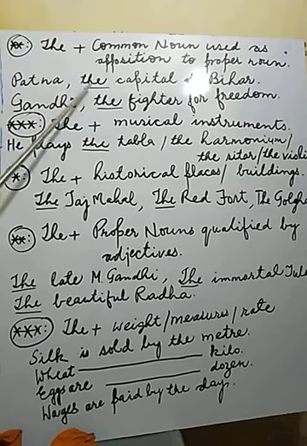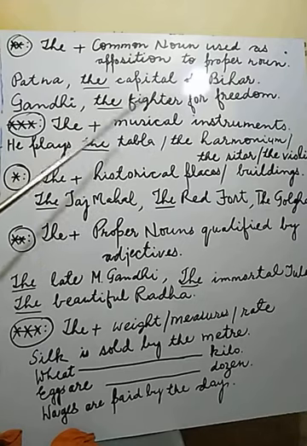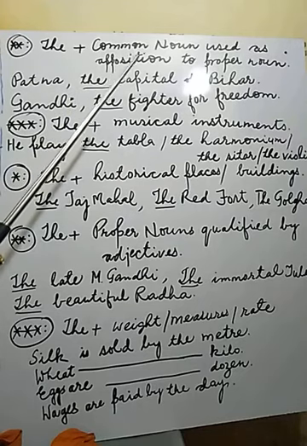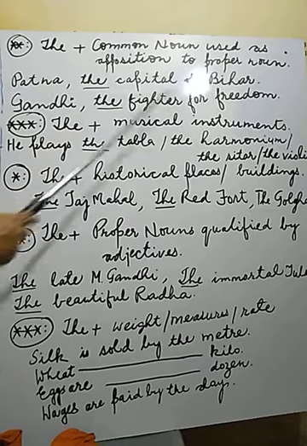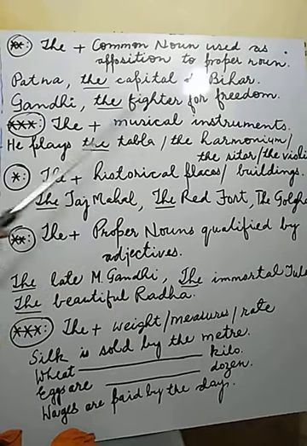Patna, comma, the capital of Bihar. Gandhi, again comma, the fighter for freedom. Is it clear? It gives information about Gandhi. Who is Gandhi? The fighter for freedom. It is extended here to define who Gandhiji was, to emphasize who Gandhiji was.